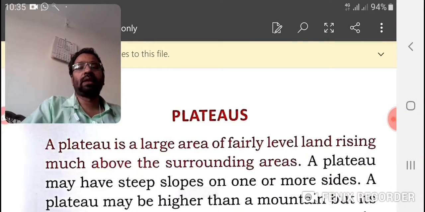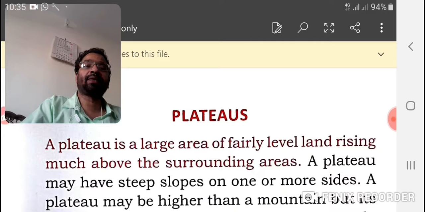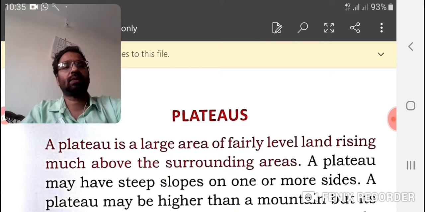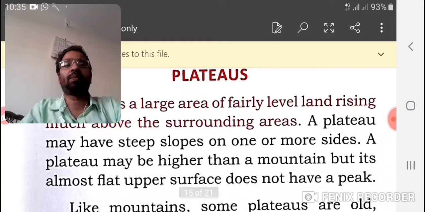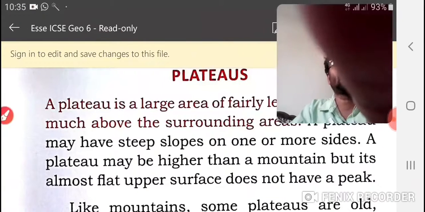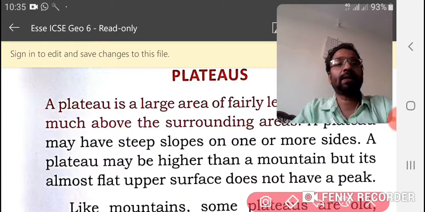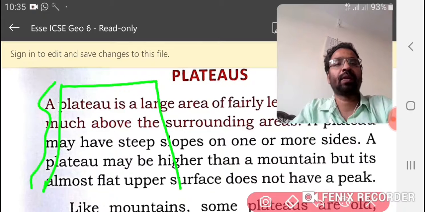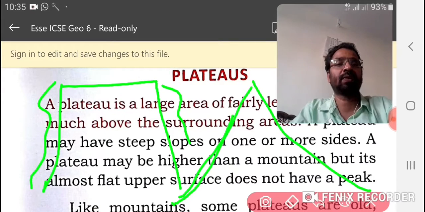A plateau is a large area of very level land rising much above the surrounding areas, something like a table. A plateau may have a steep slope. It is not a gentle slope, but a steep slope like this. Like a table, steep. And what about the mountains? Mountains have sloping sides.